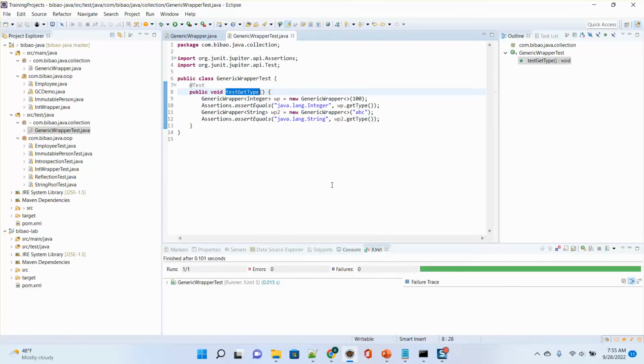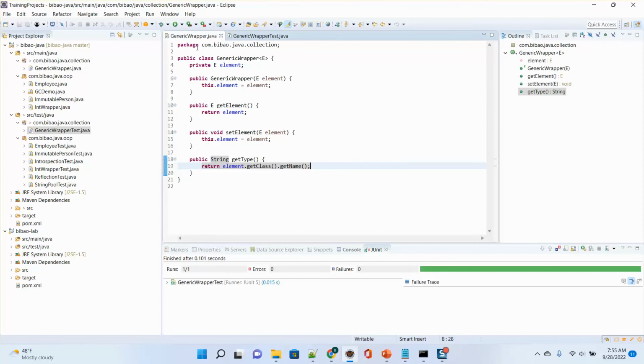So this is one way. I give you another way to use getType. There's a keyword called instanceof. Now I can comment this one. I can write, if element instanceof Integer, then I return java.lang.Integer.